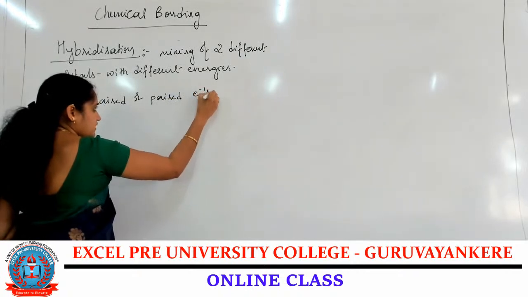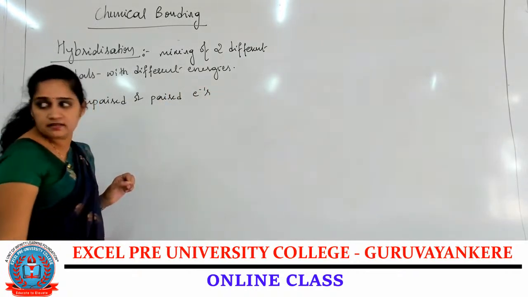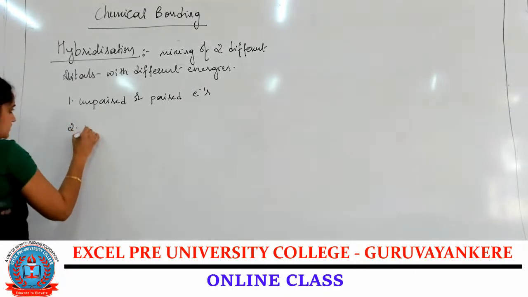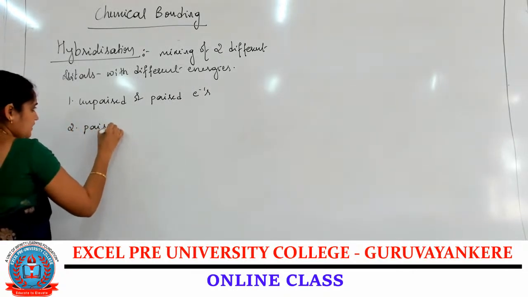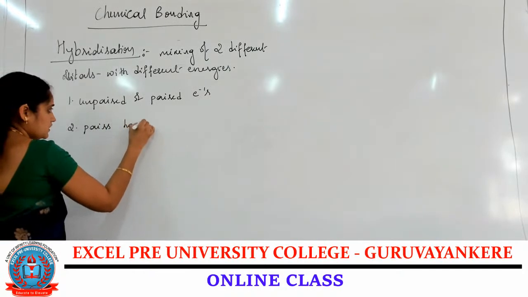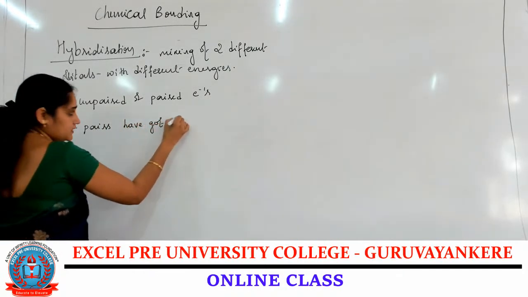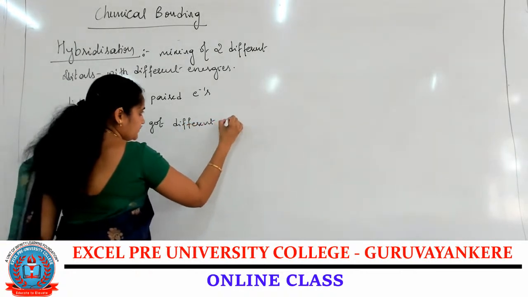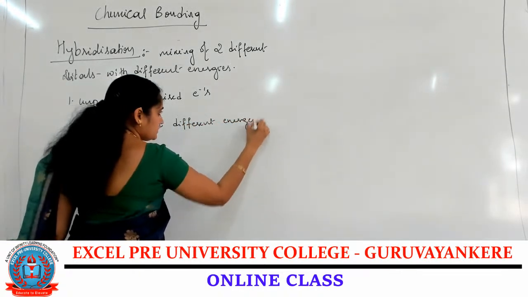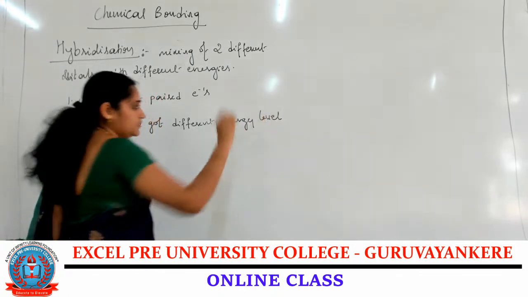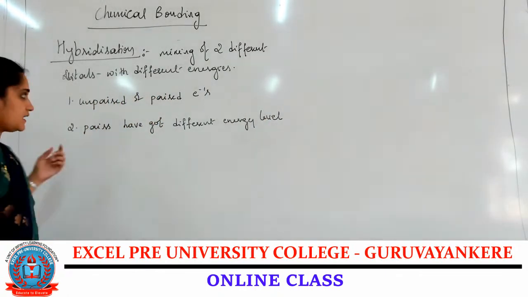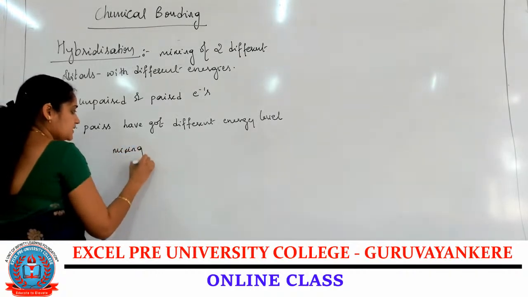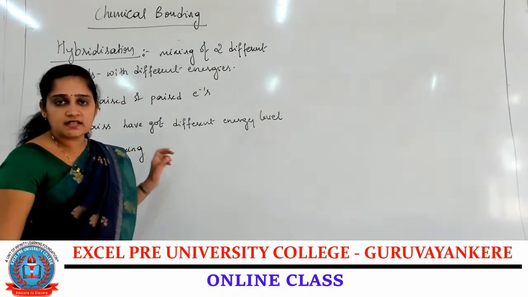These unpaired or paired electrons are in orbitals that have different energy levels, and these orbitals undergo mixing. Mixing is nothing but hybridization.